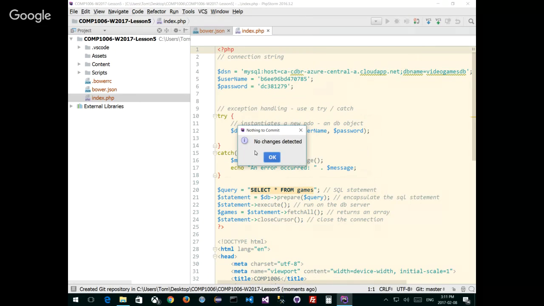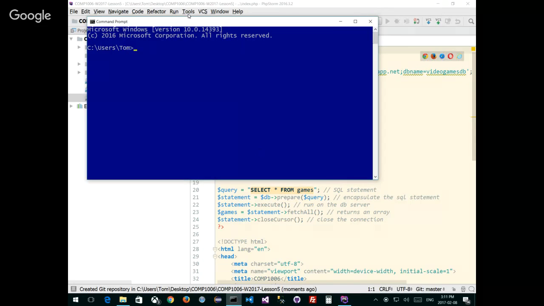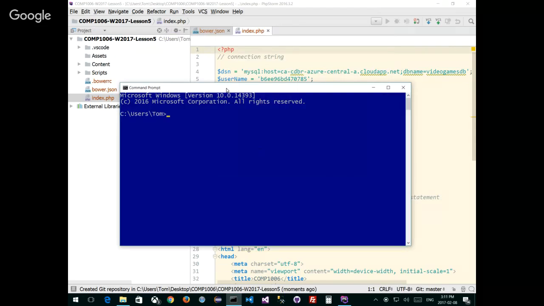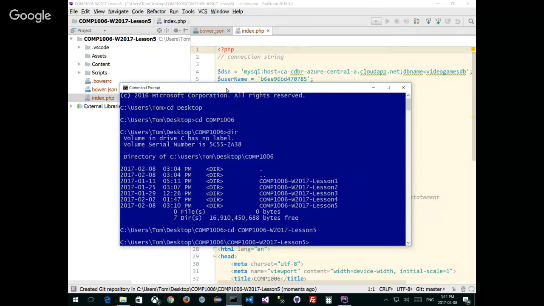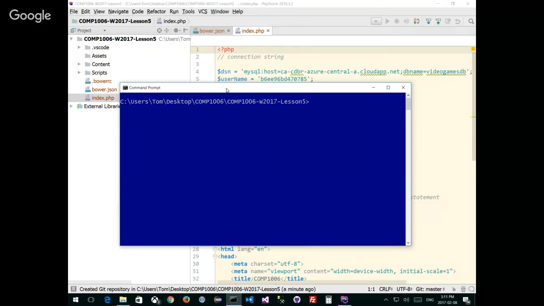All right, now what we've got to do is commit changes, right? What kind of changes do we have? No changes detected. Oh man, what happened? Or what did it do when I did git commit? I want to talk about this because Git integration is great, but I also want to understand what it's doing. So if I go to the project, it's under desktop, under COMP1006, so let's navigate there. And if I look at the project, it's COMP1006, lesson 5, and I'll clear the screen. And if I do a git log, fatal: your current branch master does not have any commits yet.